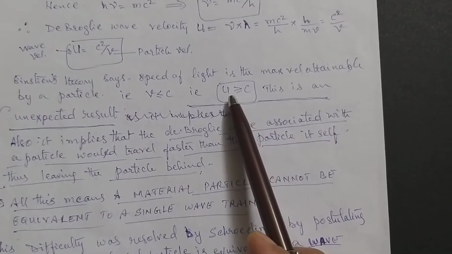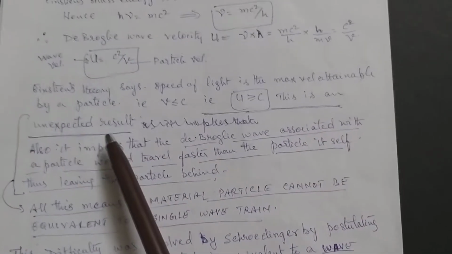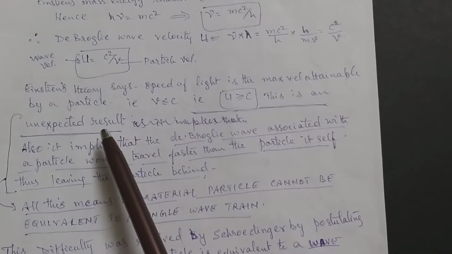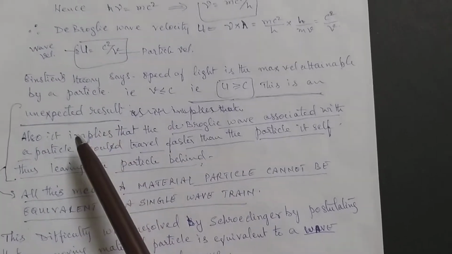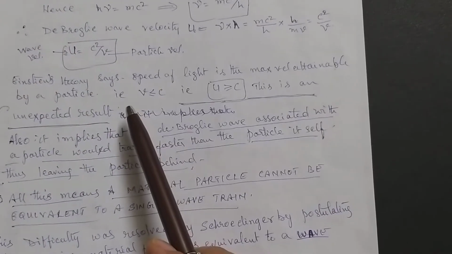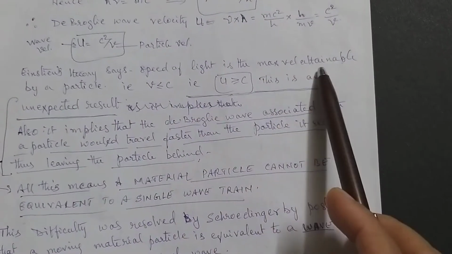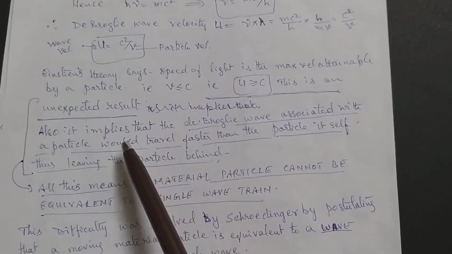That means the wave will move with a greater velocity than the velocity of light. This is an inexplicable and unexpected result: the particle is moving with a lower velocity and its related wave is moving with a higher velocity. So, it is not possible.